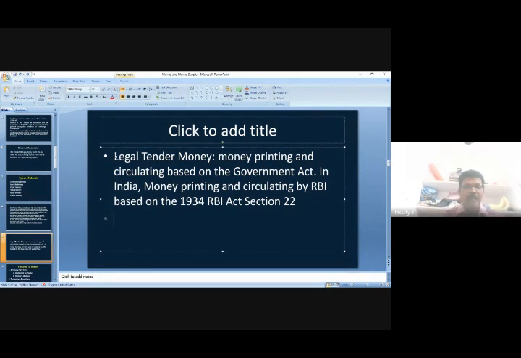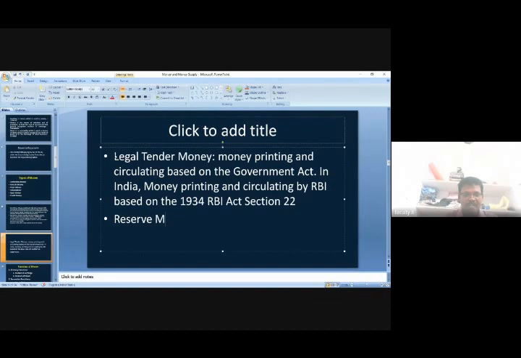The dollar is a currency, but the dollar is not legal tender money in our country. If anybody gives a dollar, we may accept it or we may not. But the rupee is legal tender money in India, while the same rupee is not legal tender in America. So in America, our rupee may or may not be accepted. In America, the dollar is legal tender money; the others may not be. That is called legal tender money.